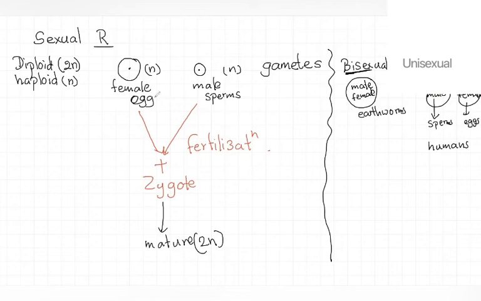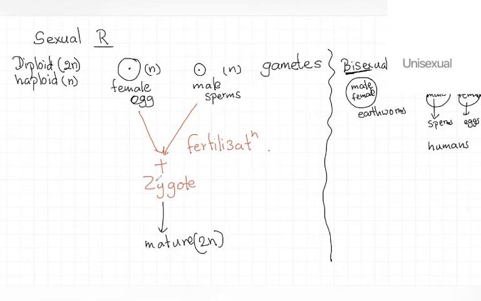Now, coming back to the left side of the screen. In sexual reproduction, the adult organisms produce female gametes and male gametes. There are two types of gametes, and these are haploid.